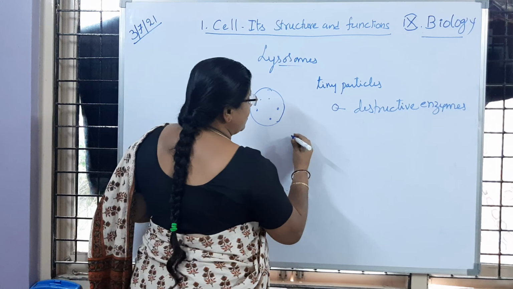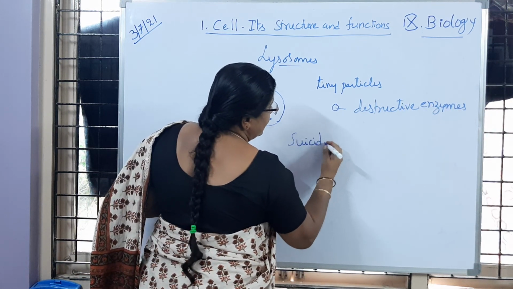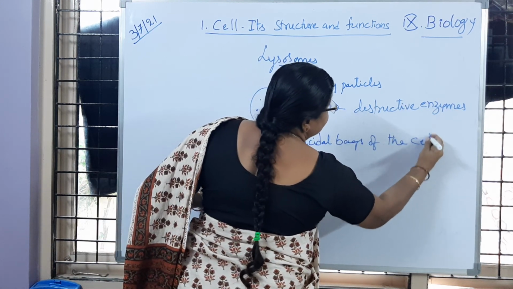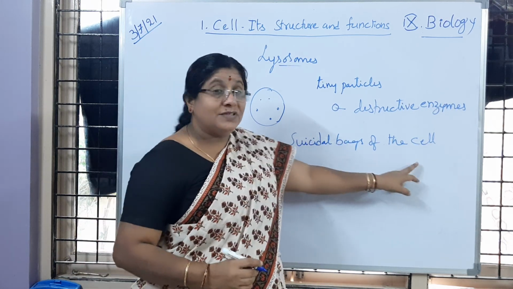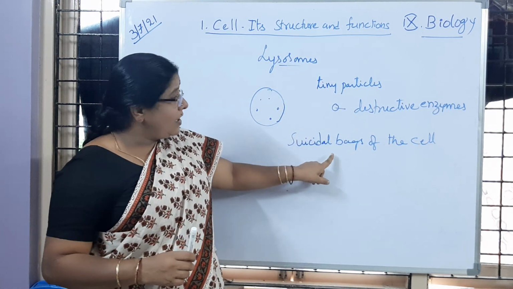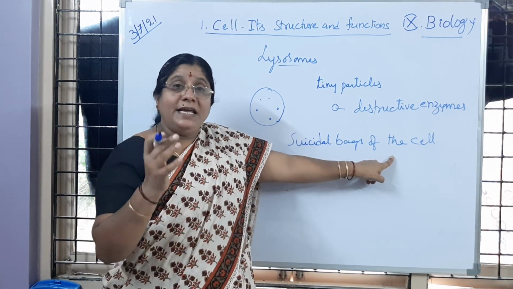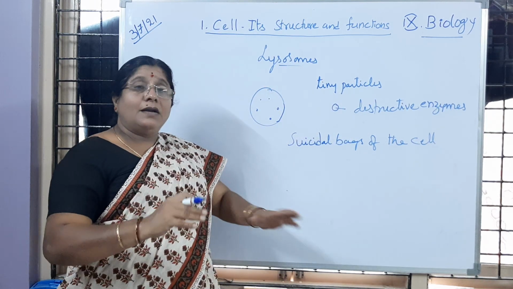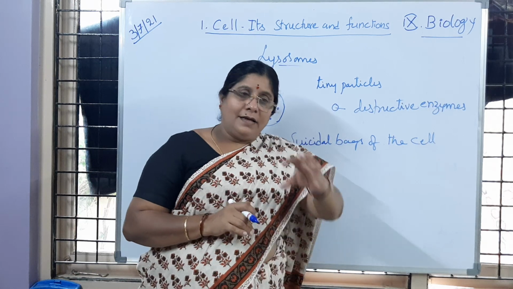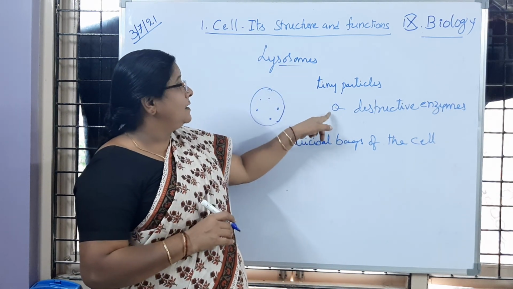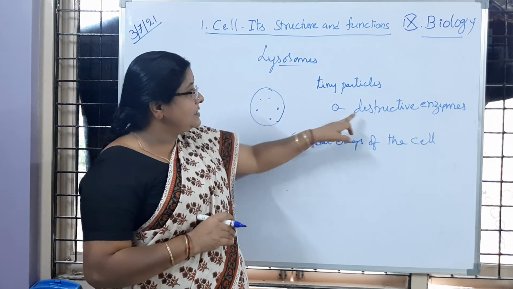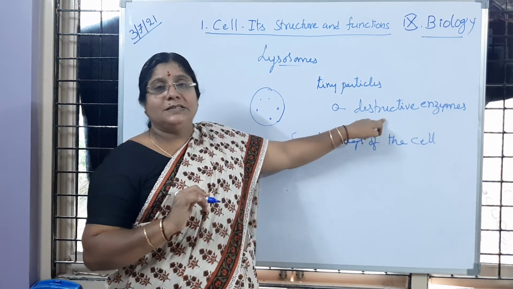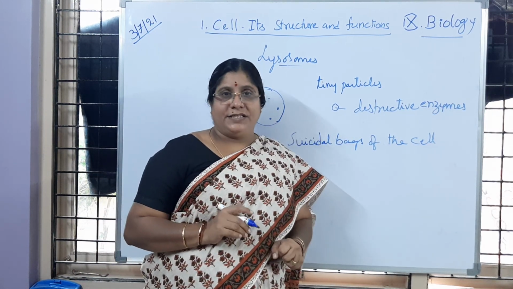So that's why lysosomes are called the suicidal bags of the cell. Which cell organelle is called the suicidal bag of the cell? Lysosomes. Why are they called suicidal bags of the cell? Any poisonous substances or dead cells or dead organelles which are formed inside the cell are transported to the lysosomes, and the lysosome bursts and releases the destructive enzymes. Those enzymes act on the dead cell organelles, and they are digested. Is it clear to you?